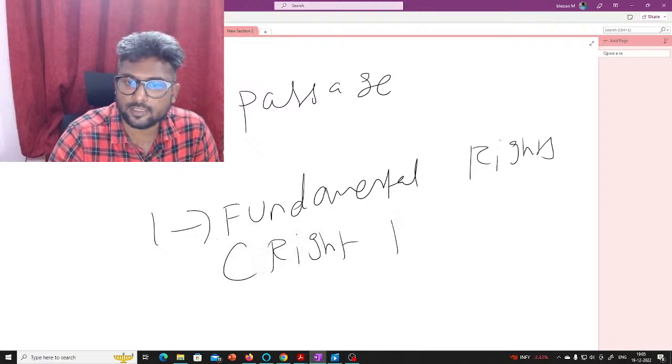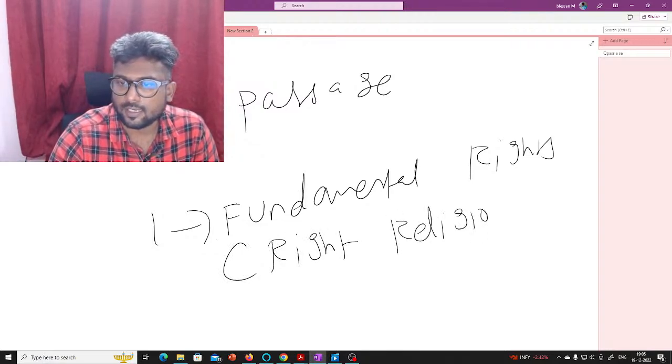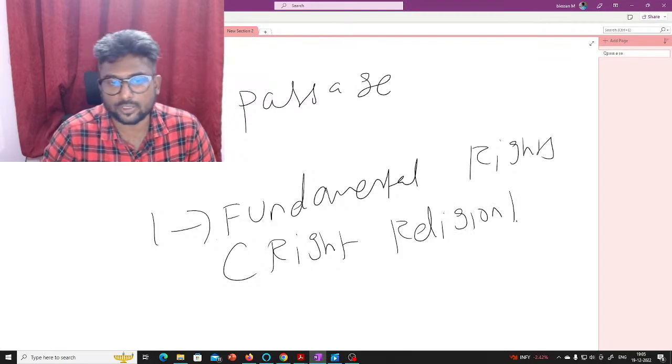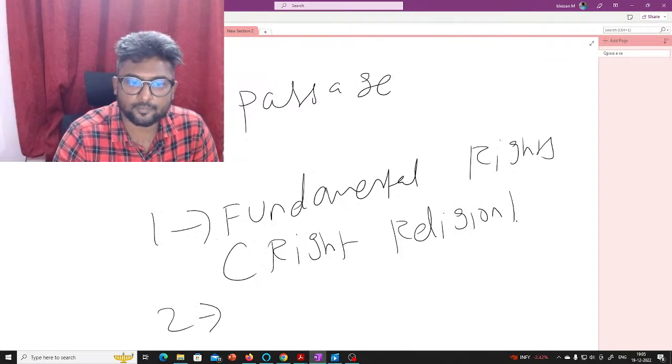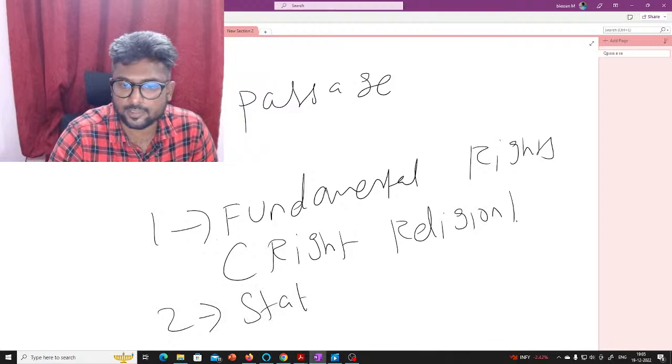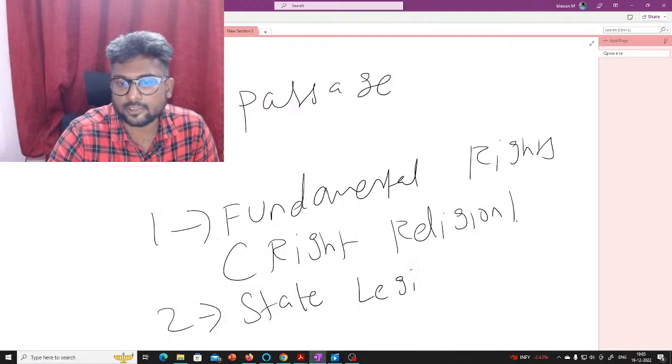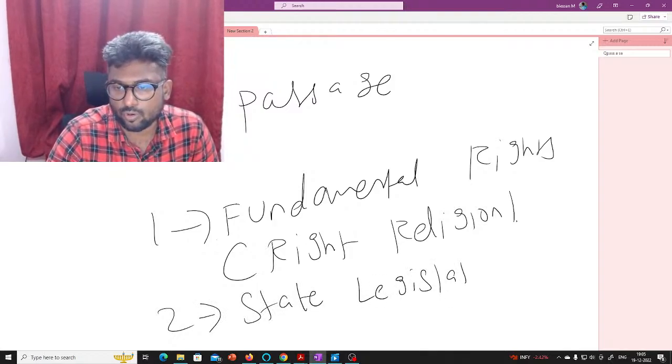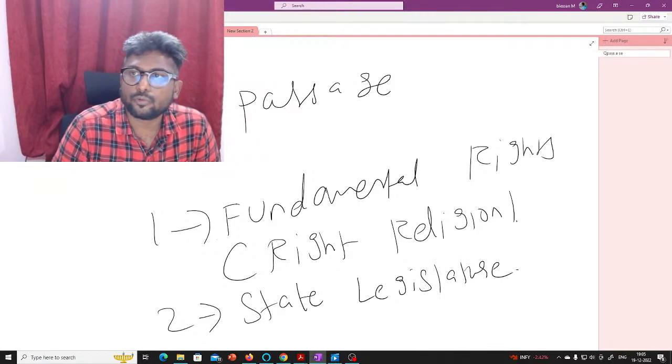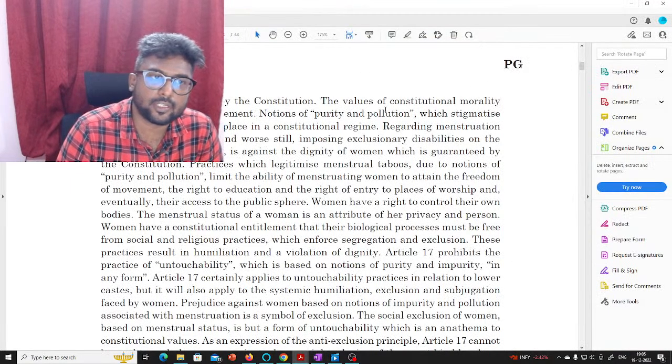Of course, the famous Ayyappa temple issue was asked, and the other is from the state legislature, that is the ordinance making power of the Governor. So without further ado, let's go straight to the question.